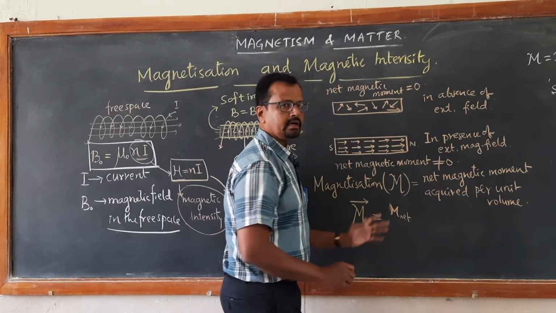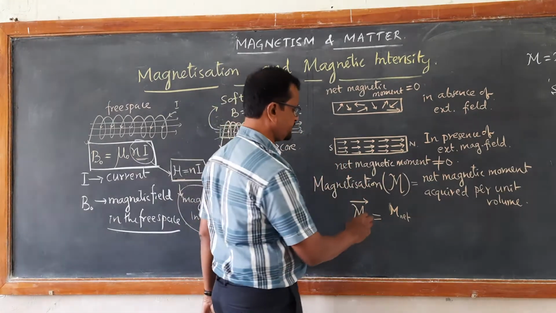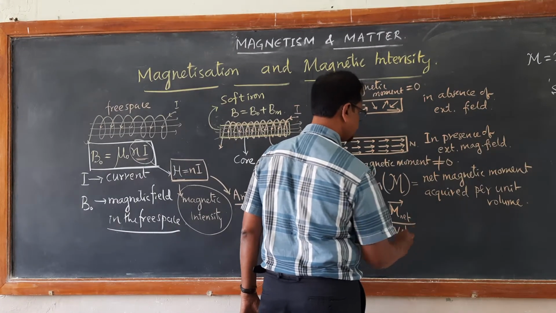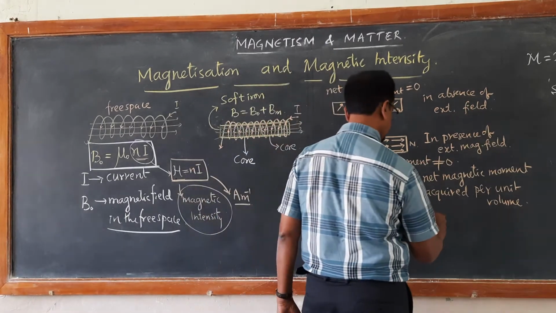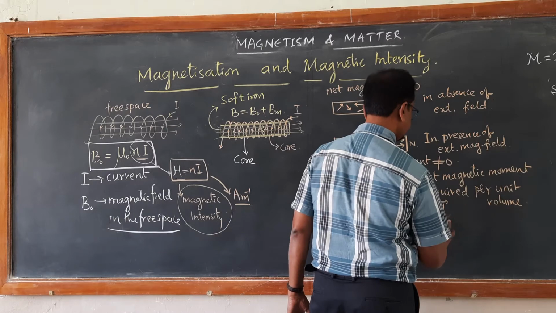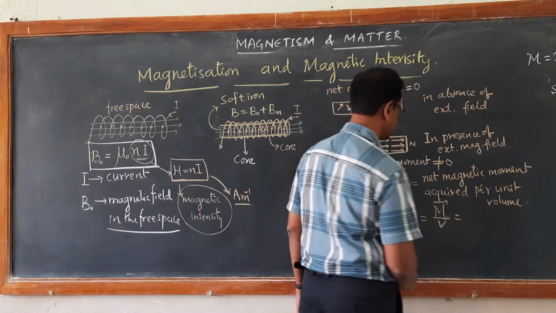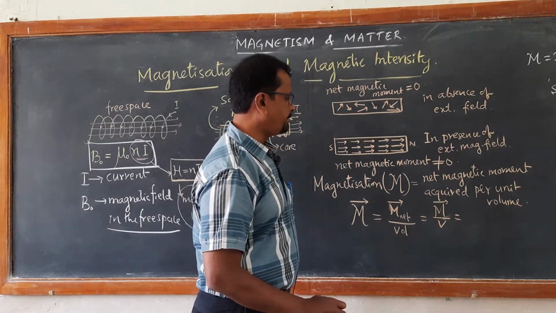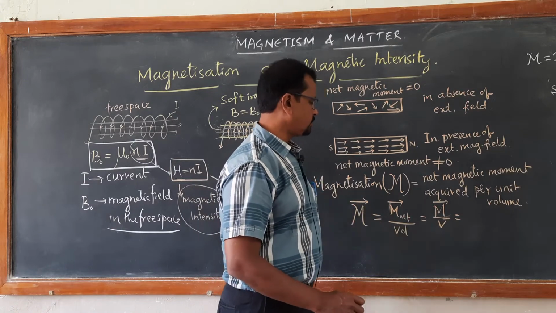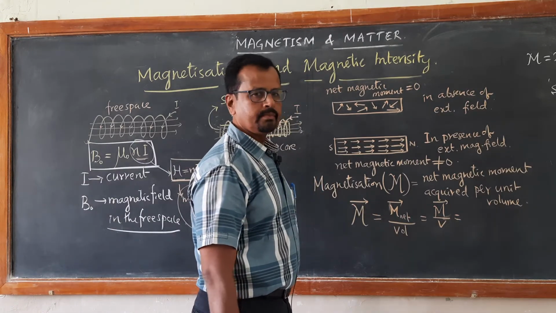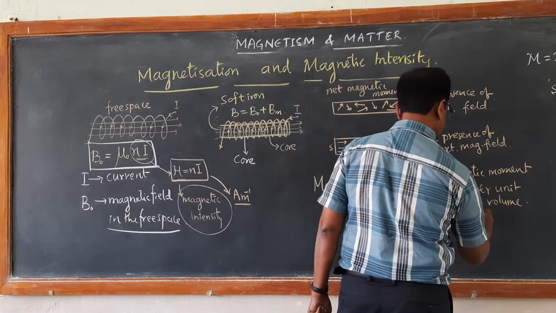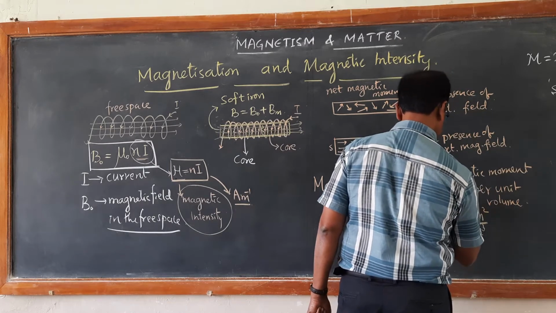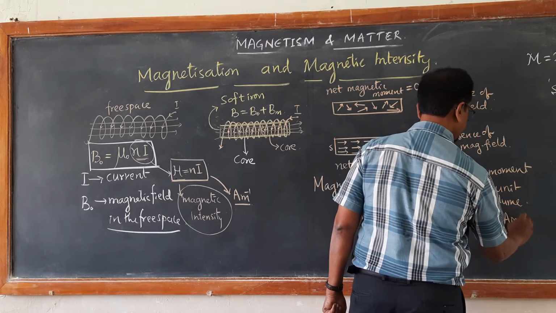Net magnetic moment, we know earlier we were using M vector. Now I am writing total magnetic moment as net magnetic moment per unit volume. If you write the SI unit of this, magnetic moment is measured in ampere meter square and volume is measured in meter cube. Therefore, this is measured in ampere per meter.